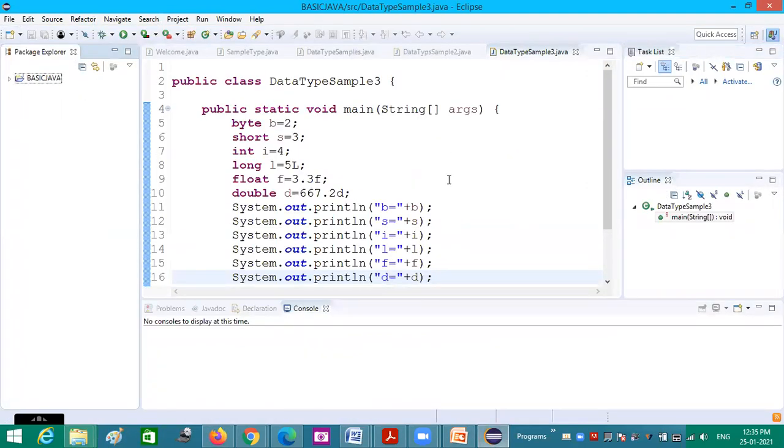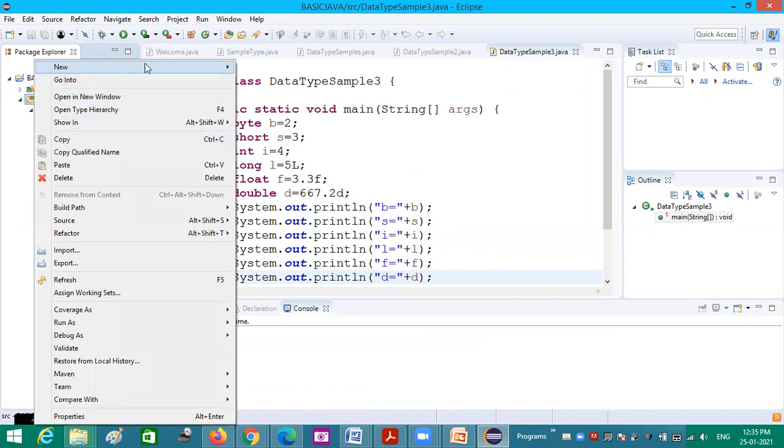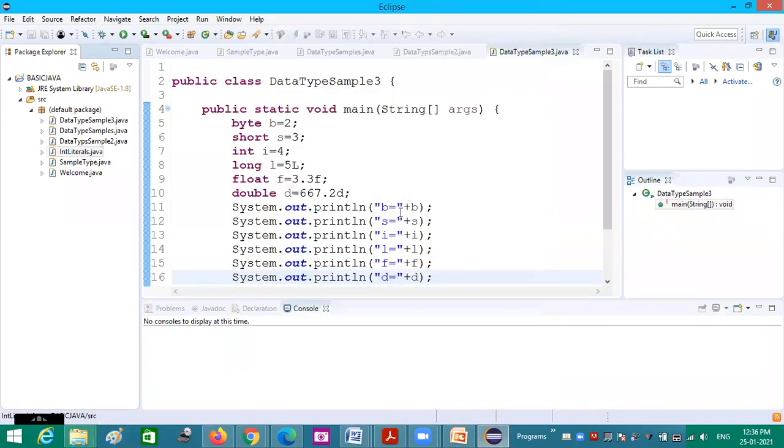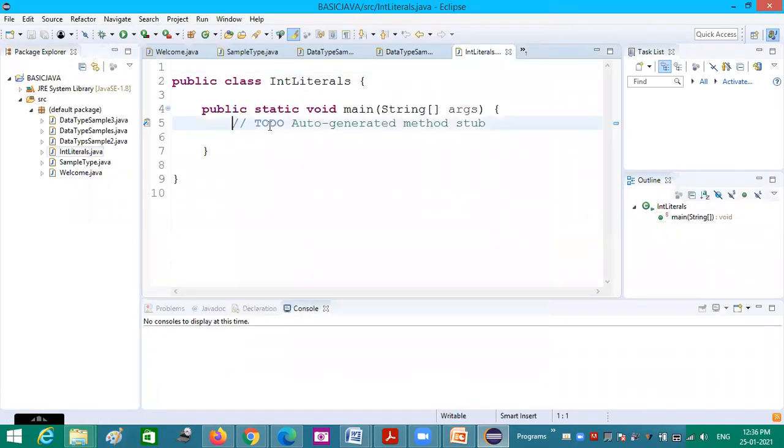So now, I am creating a new Java program. So I hope you all have started installing Eclipse IDE. If you have any doubt or anything, you can ask me. Any difficulty? So now I am giving the class name as IntLiterals. And inside that,